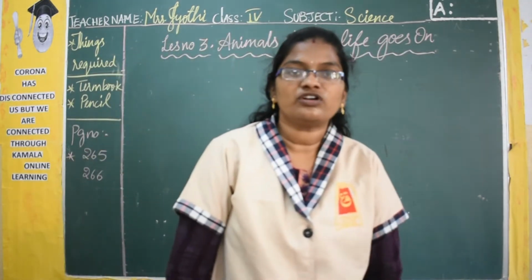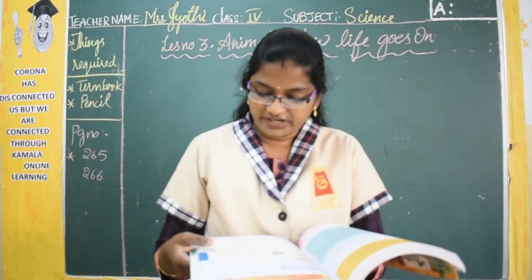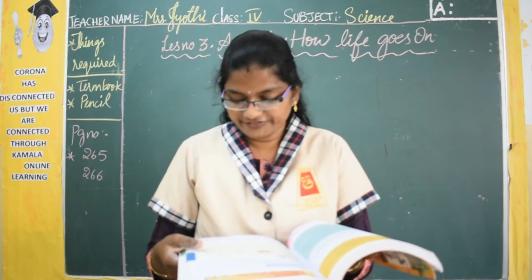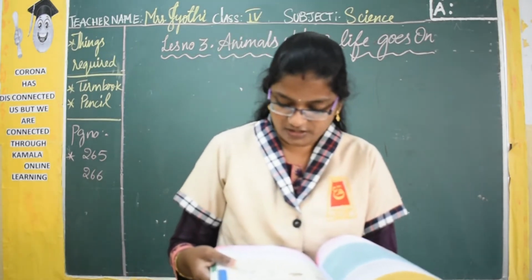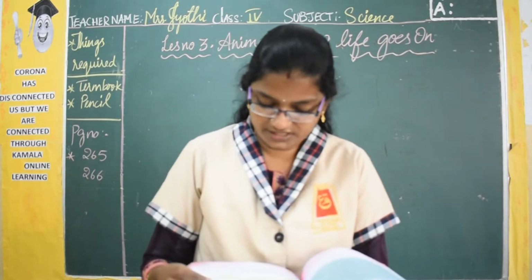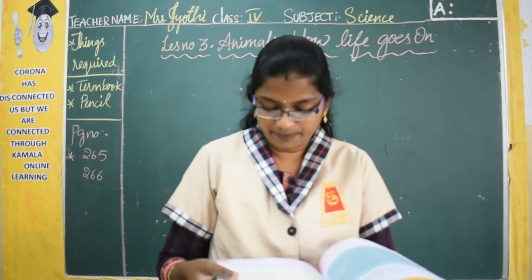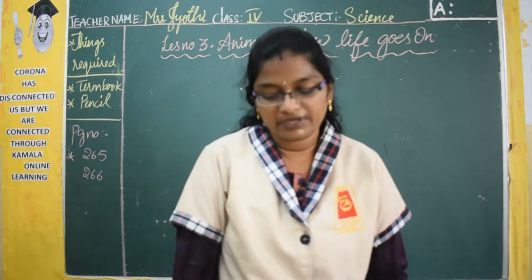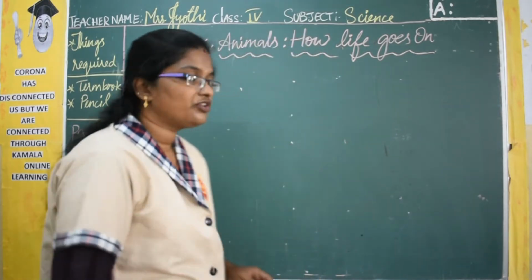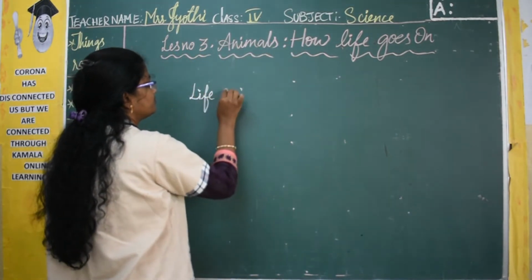Then moving on to the introduction part. So have you ever wondered that a person dies after living for a certain number of years? This is because living beings live only for a certain period of time, and this is called lifespan. They die when their lifespan is completed. So here you are going to hear a new term, that is lifespan.